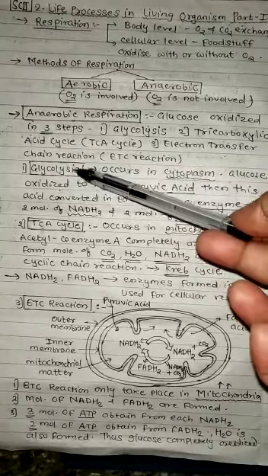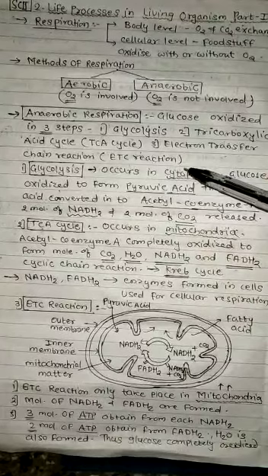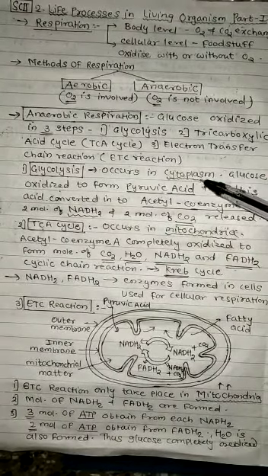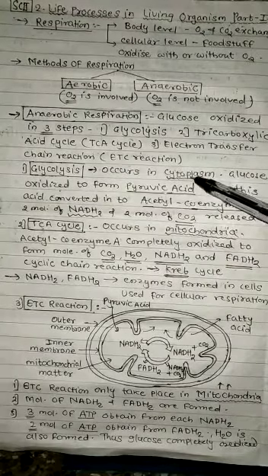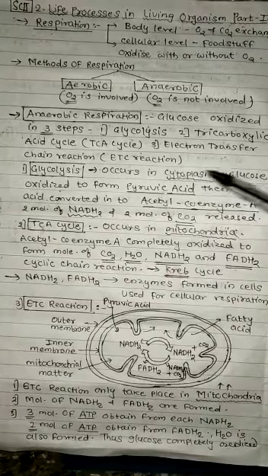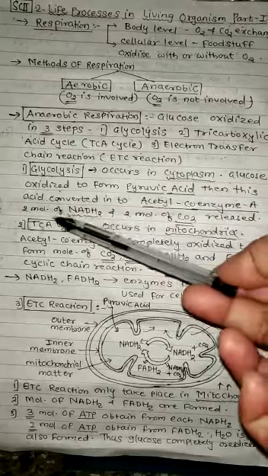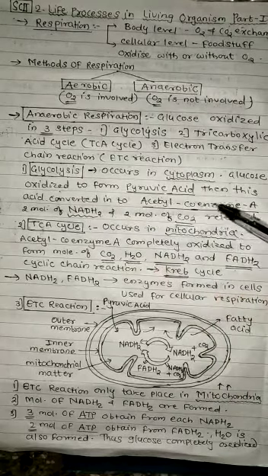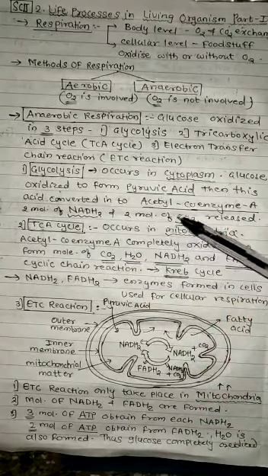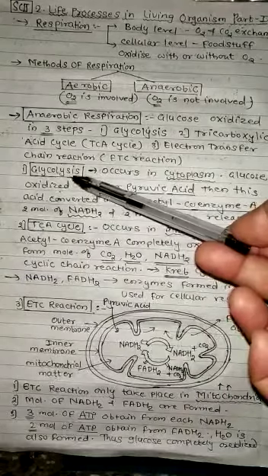So first step we see is glycolysis. This process occurs in cytoplasm. Cytoplasm is a dense granular structure. In that cytoplasm different organelles are embedded. So this is the cytoplasm. Glucose oxidizes first to form pyruvic acid. Then this acid is converted into acetyl coenzyme A, and 2 molecules of NADH2 and 2 molecules of carbon dioxide get released here. So this is glycolysis.